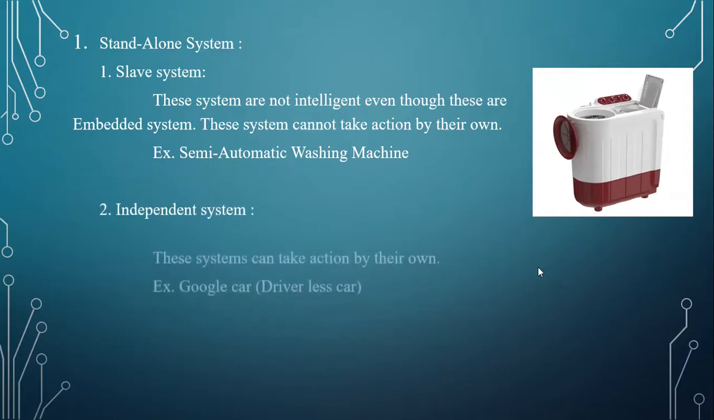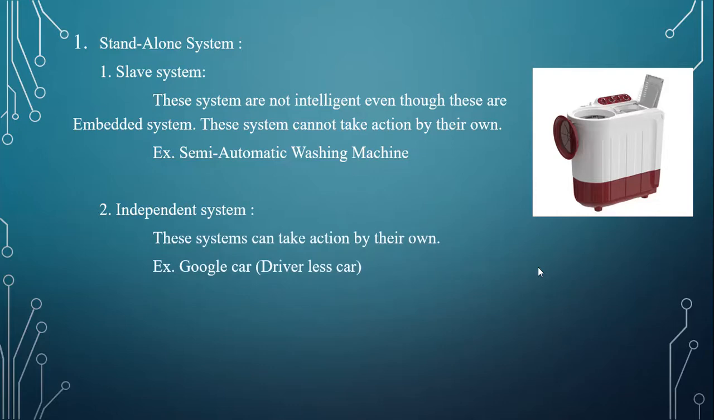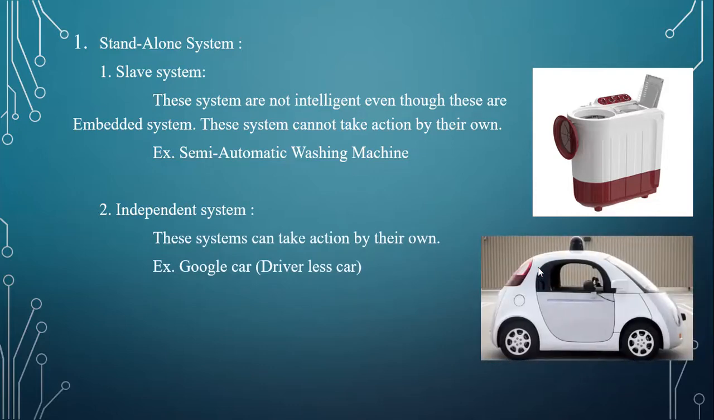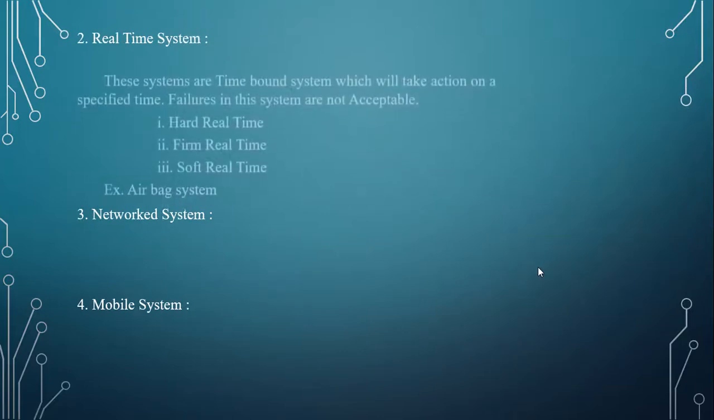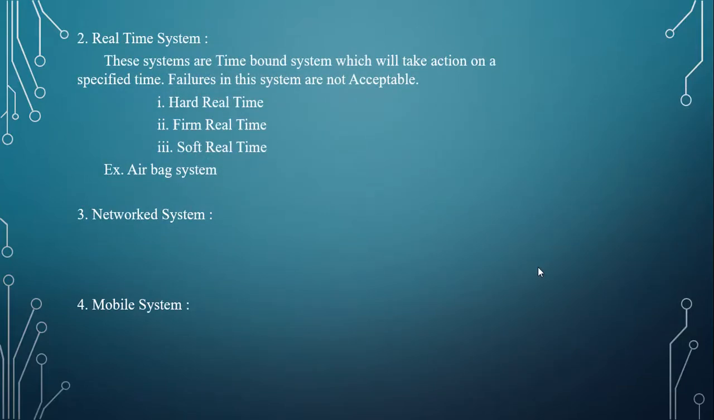Second is the independent system. These systems can take action on their own. Example: the Google car, which is a driverless car. It can drive on its own without any driver or human. Next, real-time systems. These systems are time-bound systems which will take action at a specified time. These are of three types: hard real-time systems, firm real-time systems, and soft real-time systems.